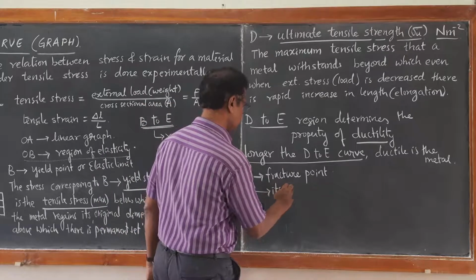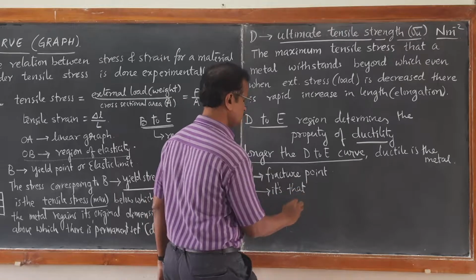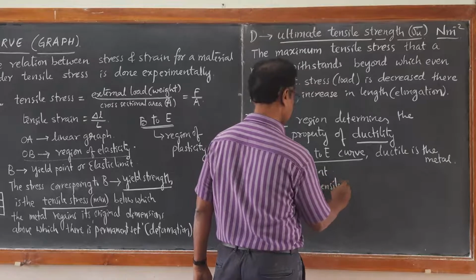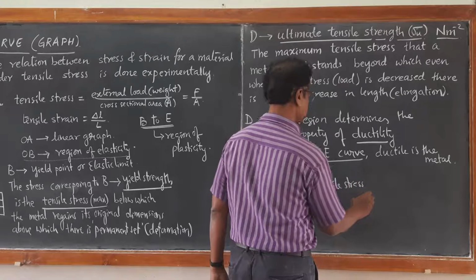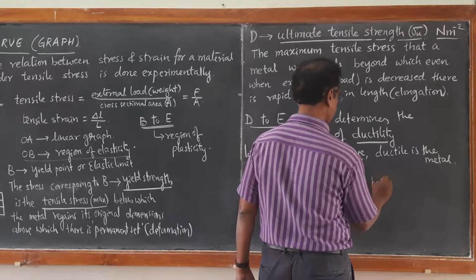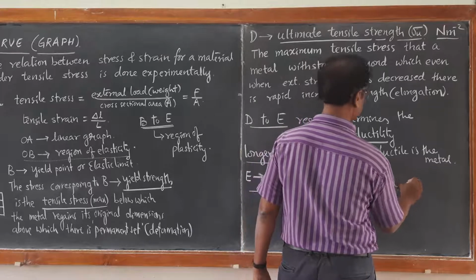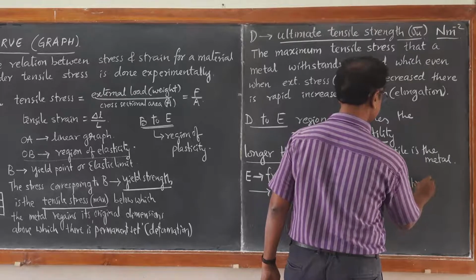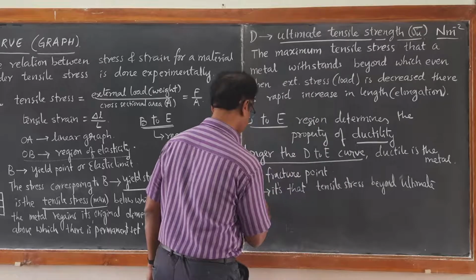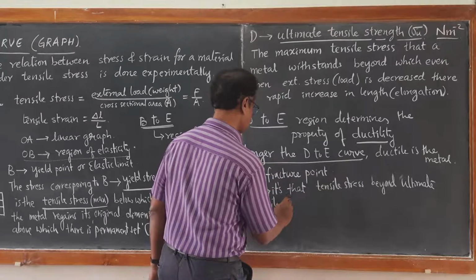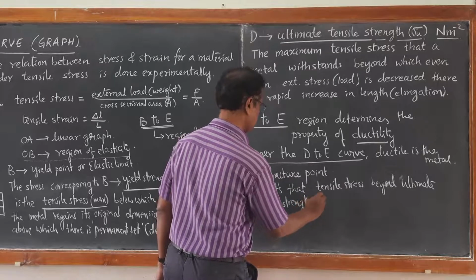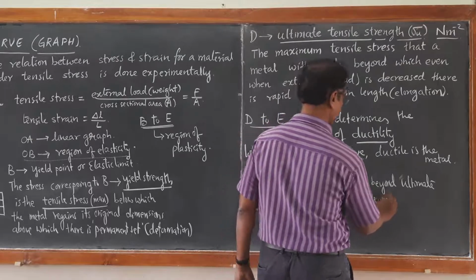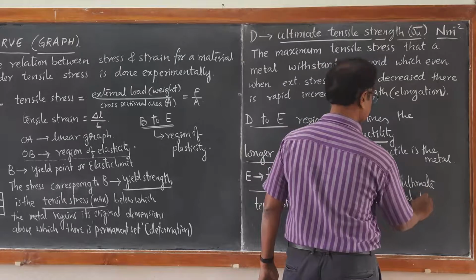It is that tensile stress beyond the value of ultimate tensile strength at which the metal or the material breaks.